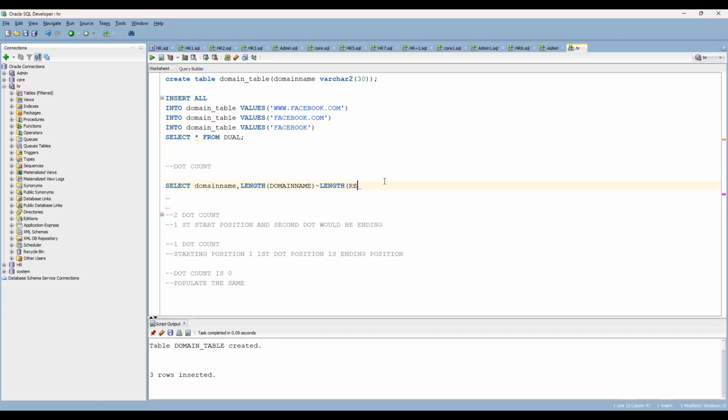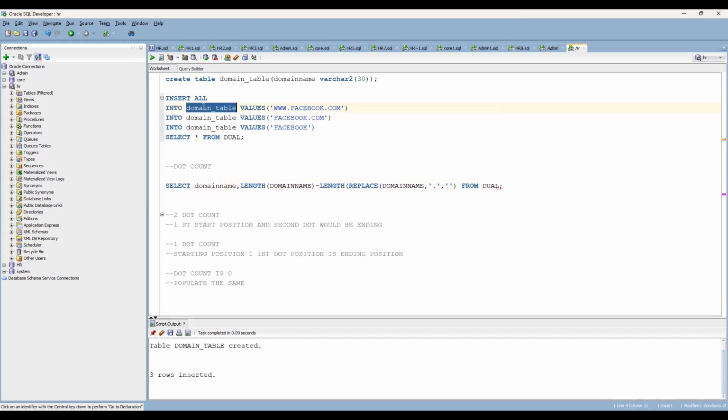Now what are you trying to do here? You are replacing what? What is the character you wanted to count? You wanted to count dots. So using the domain name, you are identifying the dots. Once you see a dot, you are replacing it with empty, there won't be any space. If you do that, the actual length will be 16 here, but how many dots are there? 2 dots are there. So you try to understand this.